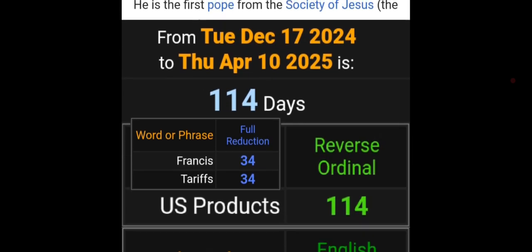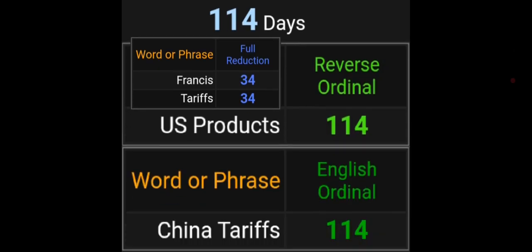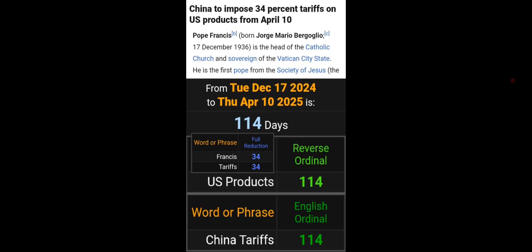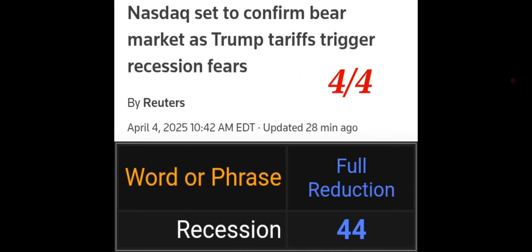U.S. products equals 114. China tariffs equals 114. I mean, wow. And how does the 34 fit in with the Pope? Well, Francis equals 34. Tariffs equals 34. 34% tariffs. All right? And then we're getting this news on 4/4.